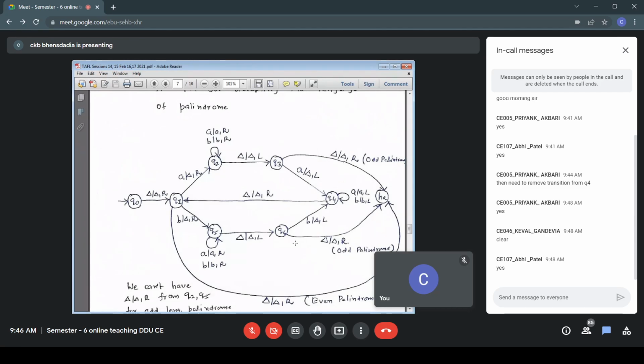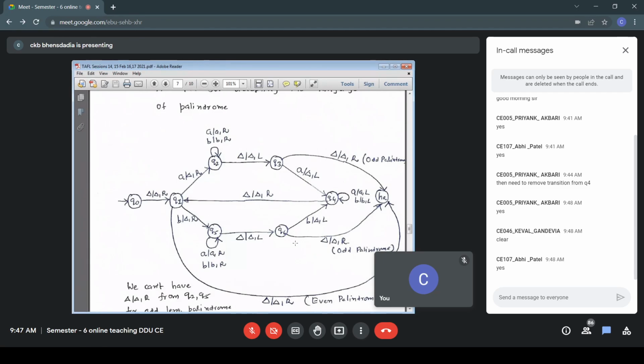We remove two symbols in a pair, so finally a single symbol will be left. Make it blank. Something like AB, B, BA. So the last two A's removed, one more pair of B's removed, B from left, B from right. And finally, the unmatched symbol. I don't need to match that. It is an odd length palindrome. Make it blank. So that is my simple logic.